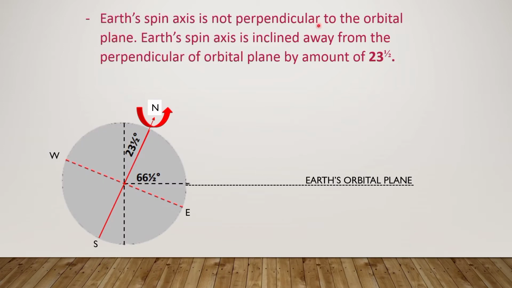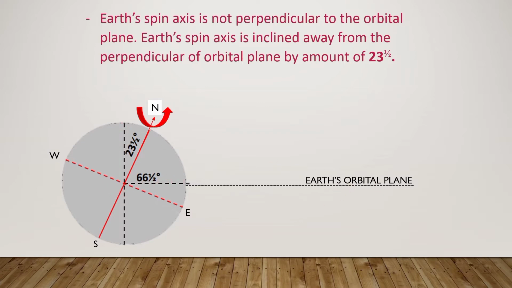The spin axis of the Earth is not perpendicular to the orbital plane. It is inclined away from the perpendicular to the Earth's orbital plane by 23.5 degrees towards the north. We can see this angle is 23.5 degrees from the perpendicular of the Earth's orbital plane.